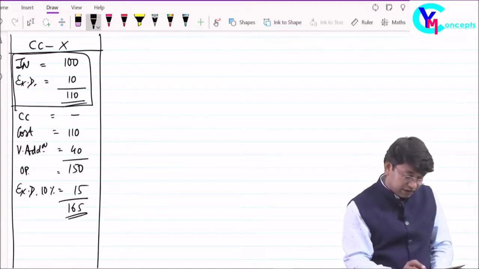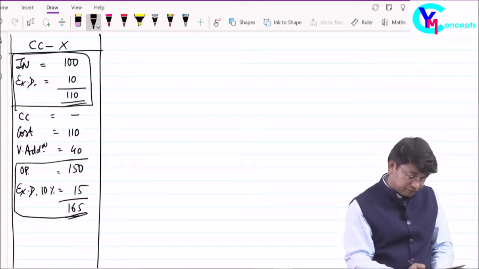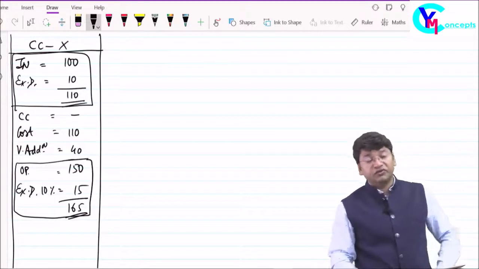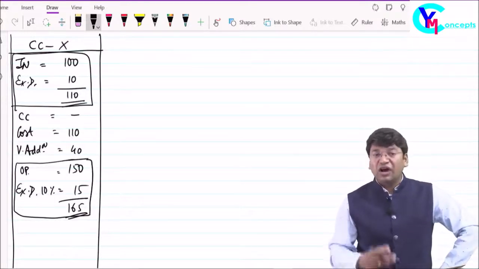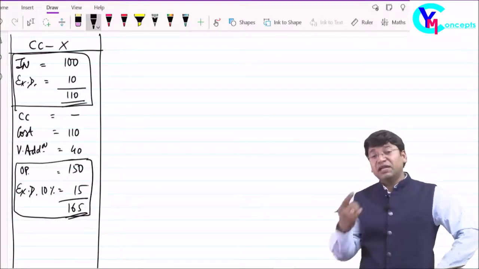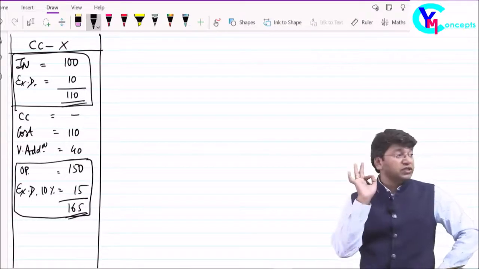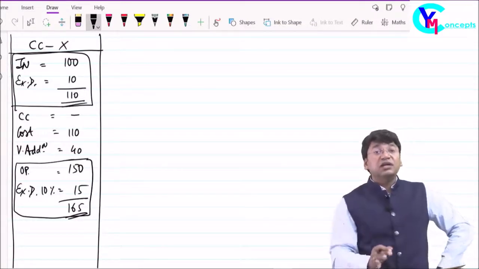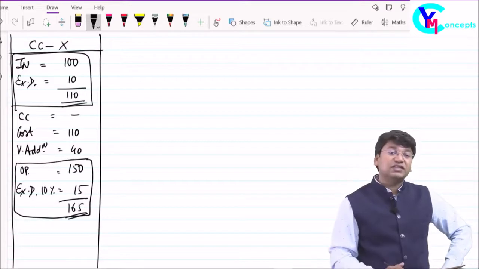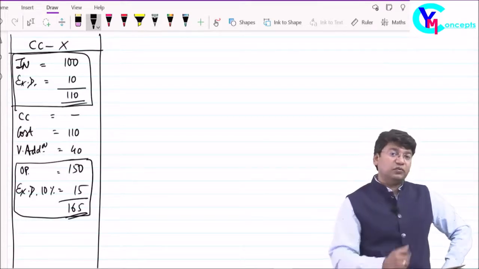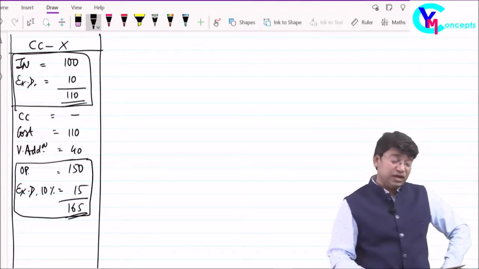Total comes to 165. Friends, now I will make my invoice, I will give the invoice of rupees 165 to my customer, charging 15 rupees as tax from the customer. Now look at this point, my sale price is 165.